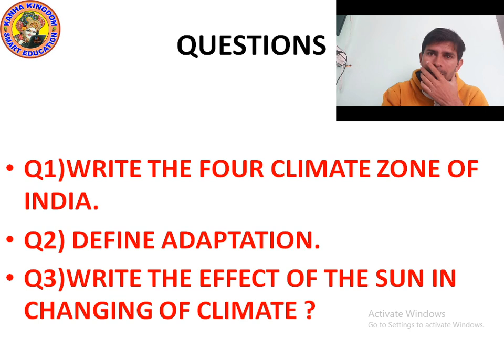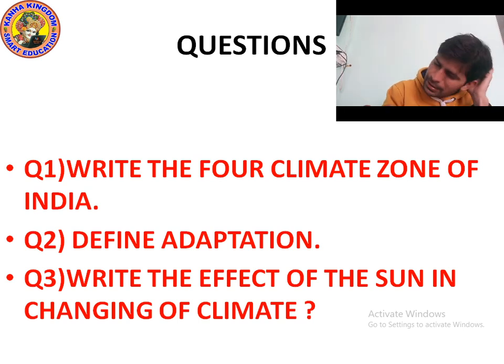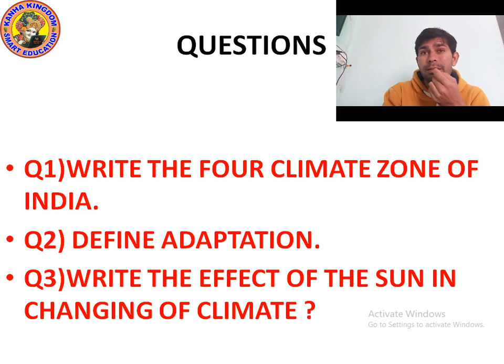But in the subtropical zone, you will see moderate rain, which lies just north of the Tropic of Cancer and just south of the Tropic of Capricorn. In summer the subtropical zone is too hot, and in winter too cold. The tropical zone is the area between Capricorn and Cancer, where the temperature is never below 18 degrees Celsius. And the arid zone is characterized by high temperature and high rainfall.